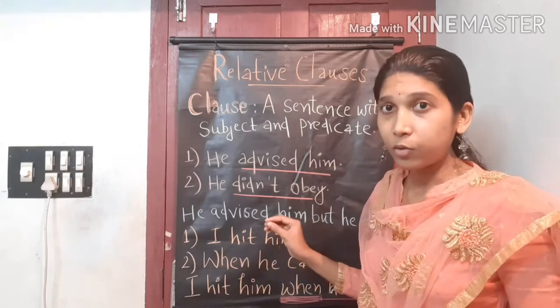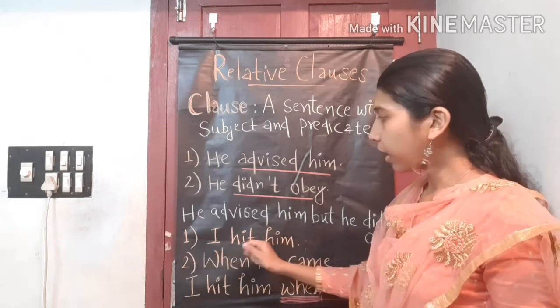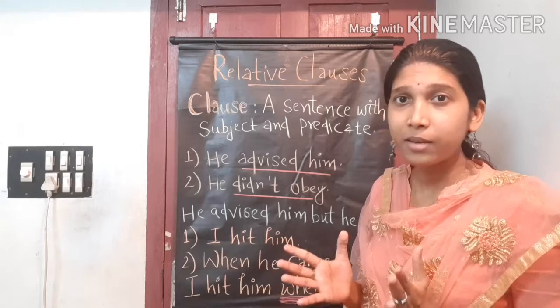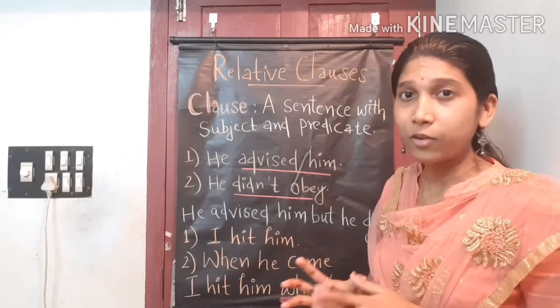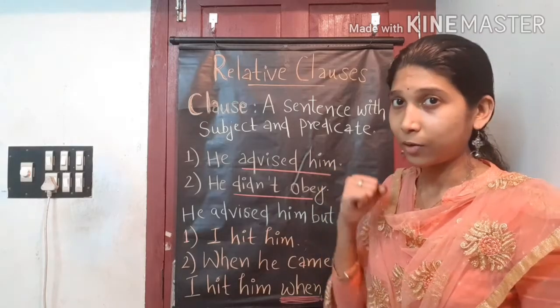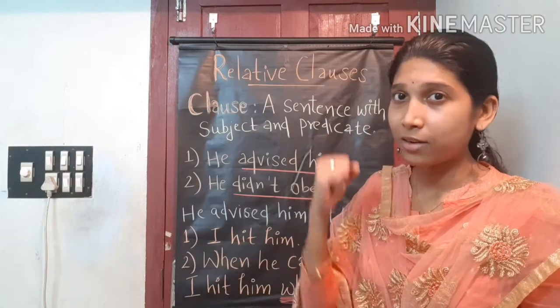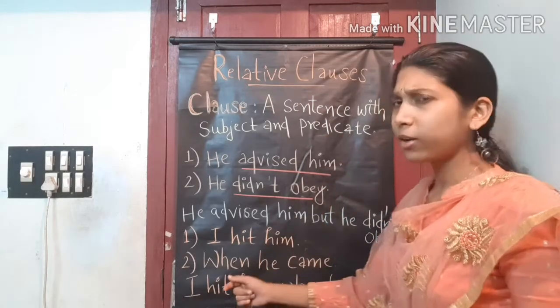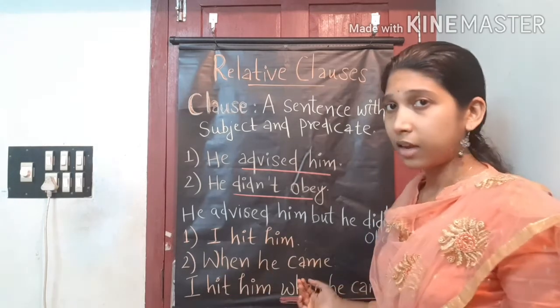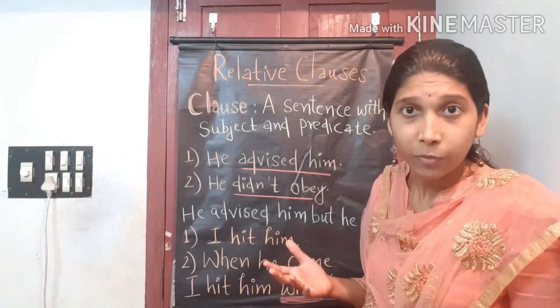But here you see, I hit him. Yes, it's actually a simple sentence, right? Yet it is also an independent clause, right? An independent clause, the clause which can stay alone, right? But what about this sentence? When he came. When he came, what happened?